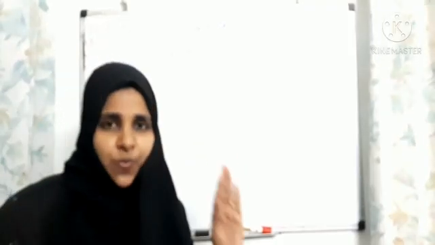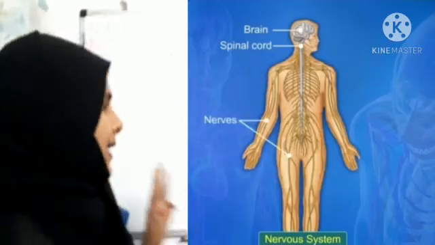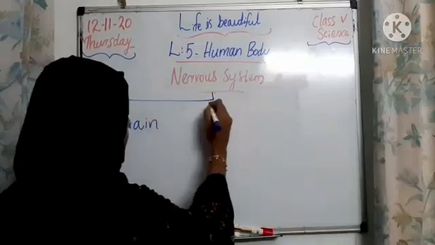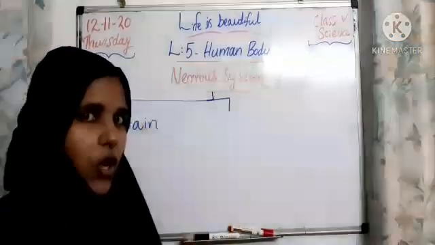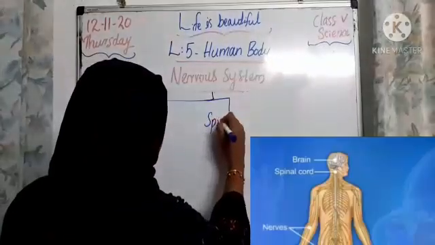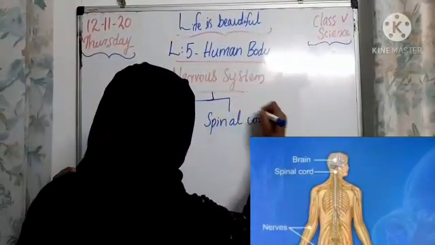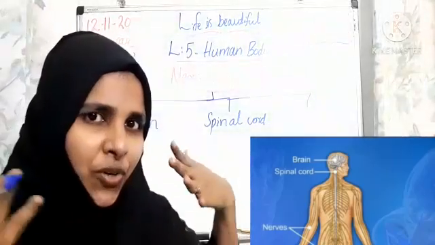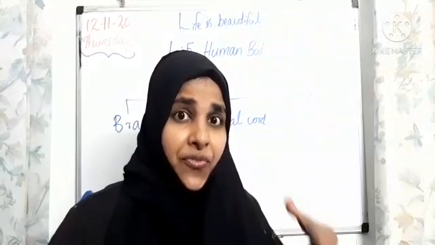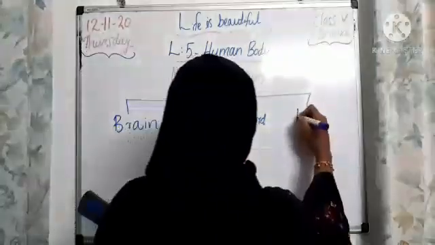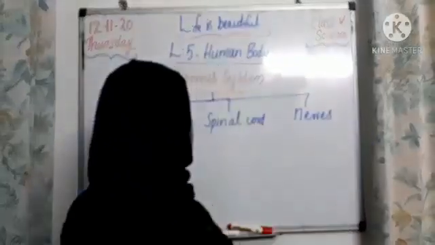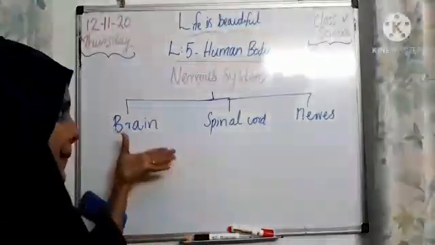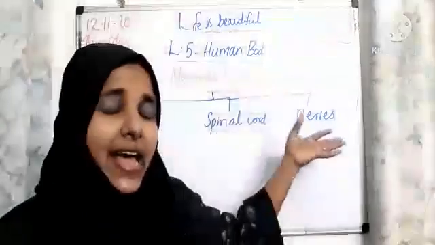Our nervous system is made up of 3 parts. What are they? Brain, then spinal cord. The brain is connected with the spinal cord and a large network of nerves that is spread throughout our body. These are the main 3 parts of the nervous system. What are they? Brain, spinal cord and nerves.